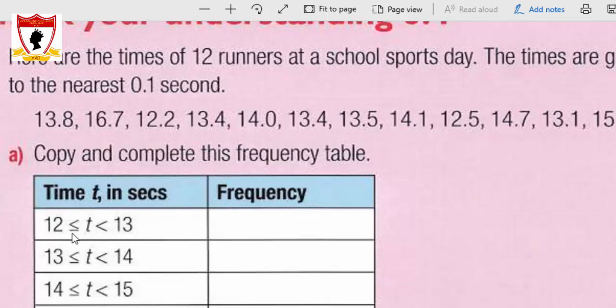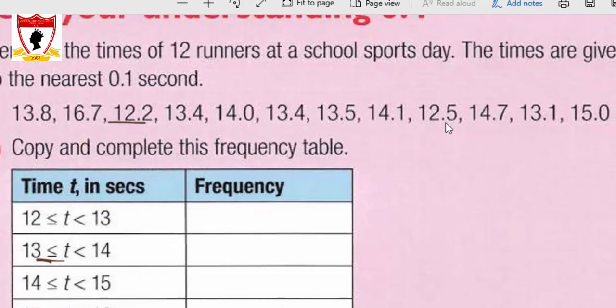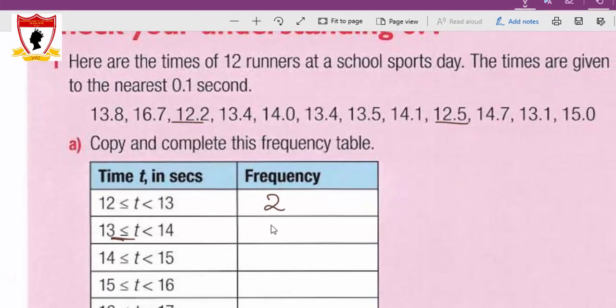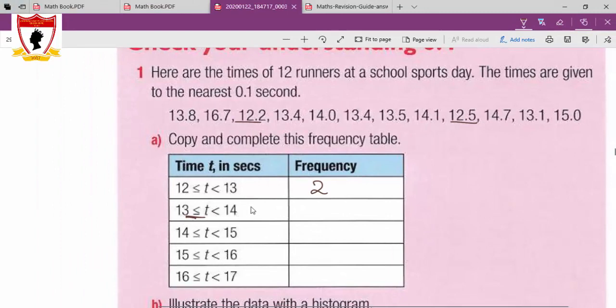Now from 12 up to 13, this equal sign here means including the 12 but excluding the 13. 13 is not in this class. 13 is in the next class. As you see, the equal sign is here, but it's not here. Now 12 something is here once, twice. So the time between 12 and 13 seconds is repeated twice.